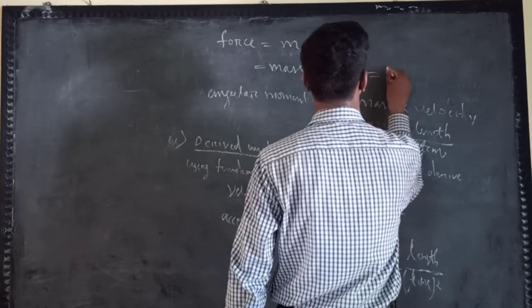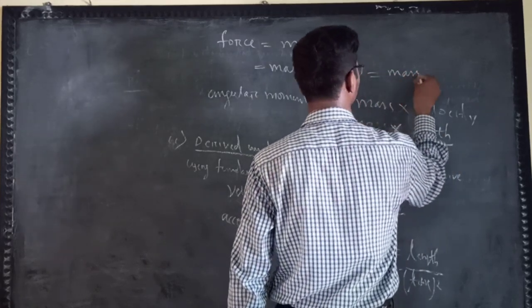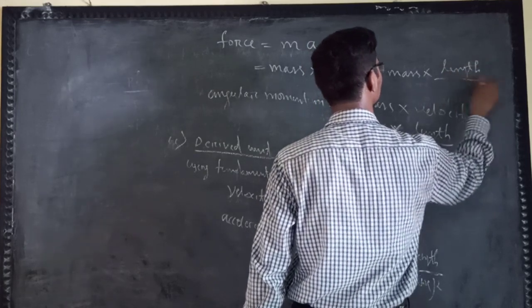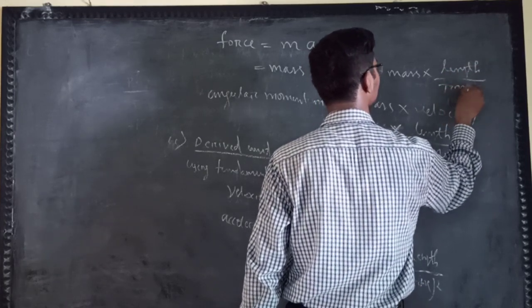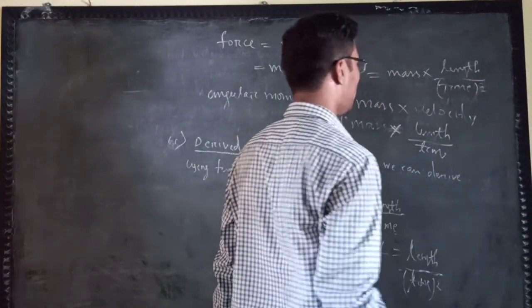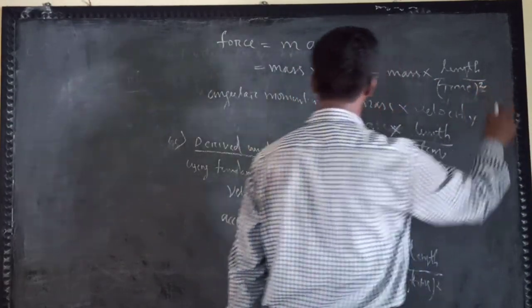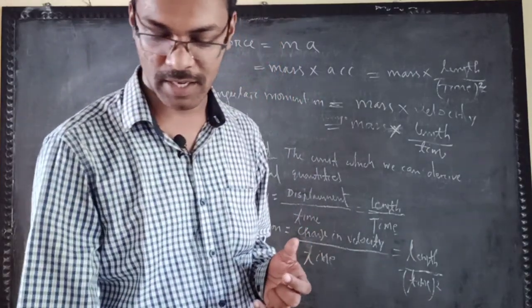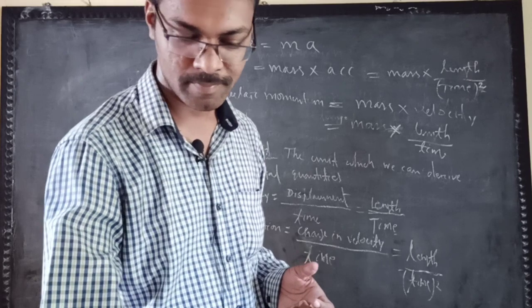Here this is mass into length by time square. So you are using fundamental quantities and deriving certain kinds of units, which are known as derived units.